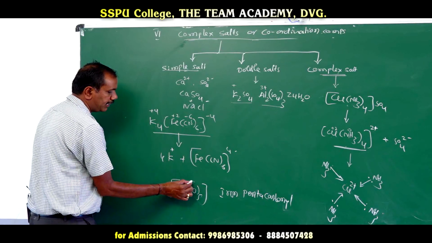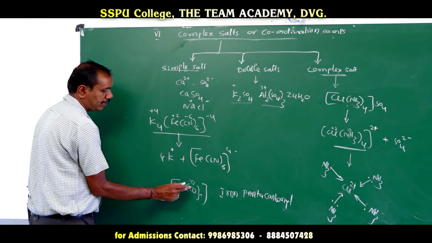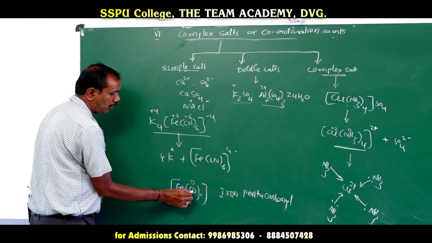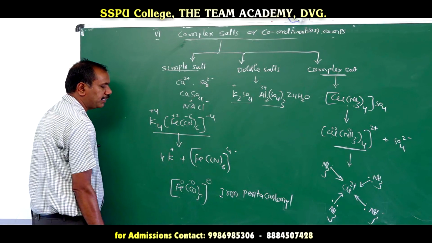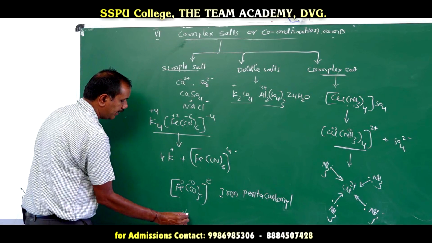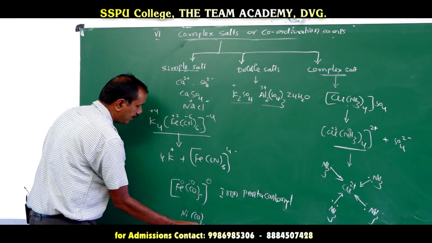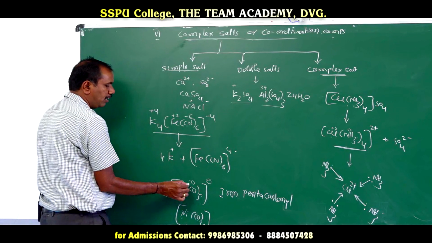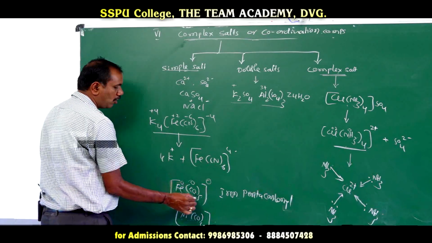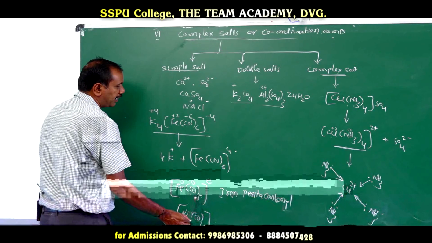Neutral means what? The charge on the carbonyl group is 0, the charge on iron is 0, and the total charge on the complex is also 0. Like that, nickel tetracarbonyl, Ni(CO)4. Nickel tetracarbonyl and iron pentacarbonyl are all neutral complex salts.